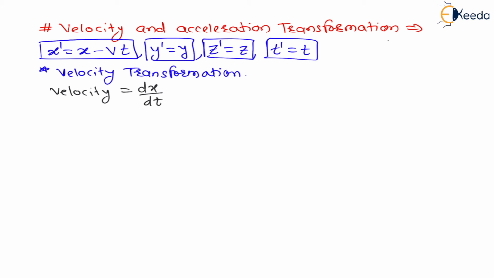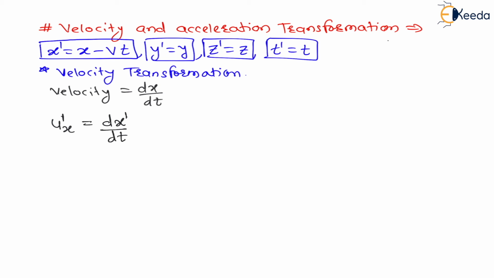Now from the Galilean transformation equations, can I say ux, why am I writing x? I am considering motion along x, right? ux dash, can I write it as dx dash by dt? Definitely I can write like this.